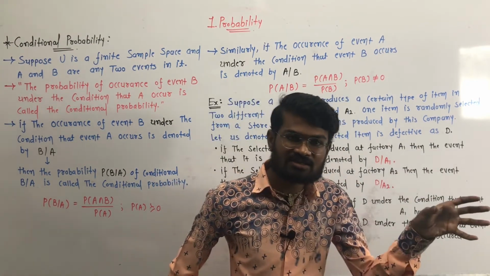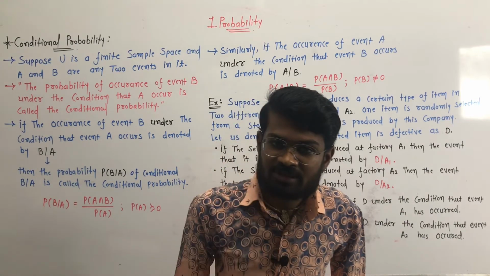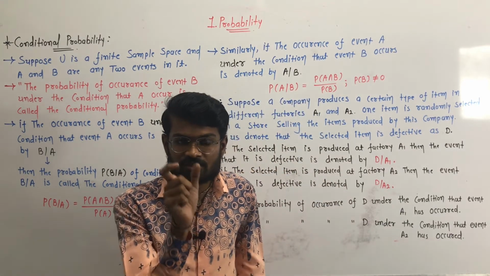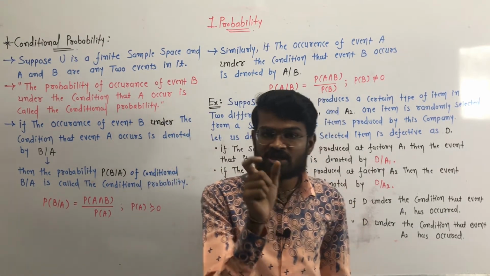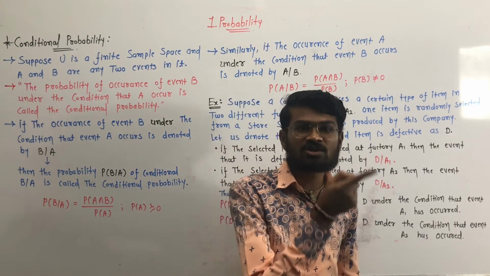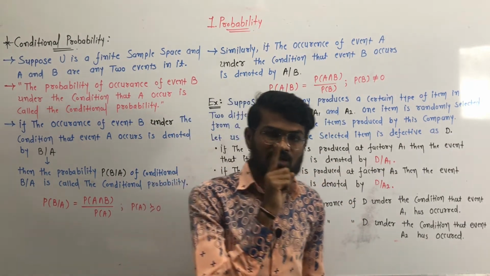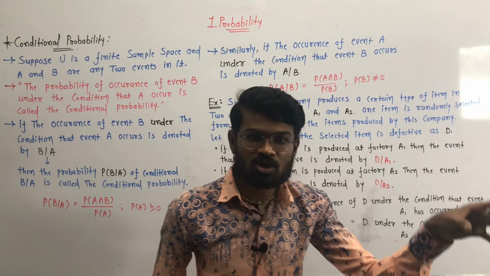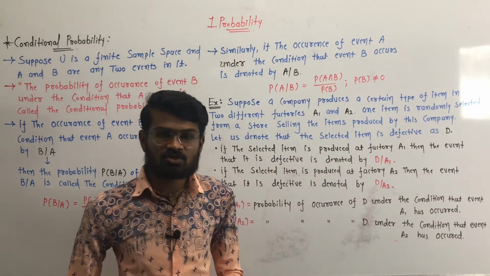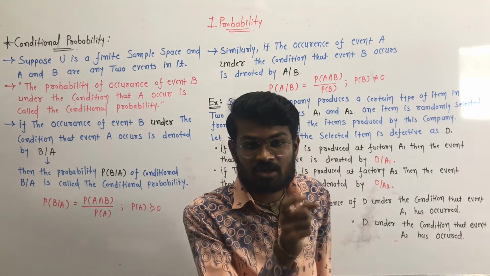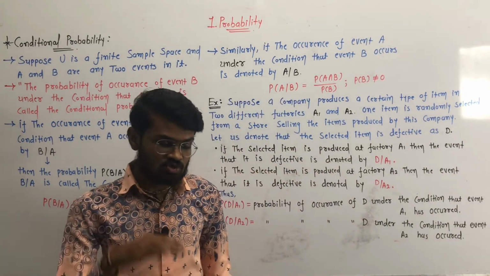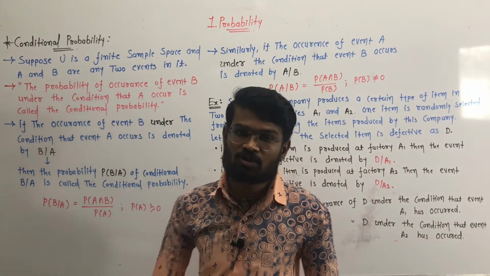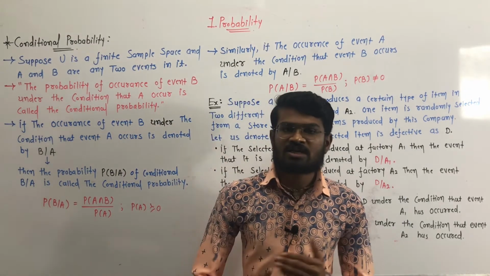Event A is getting head on the coin, and event B is Australia wins the toss when they get the head on the coin. So event B depends on event A. If we get the head on the coin, then Australia wins the toss. So event B depends upon event A. Clear? So events A and B are called conditional, they depend upon each other. Clear?